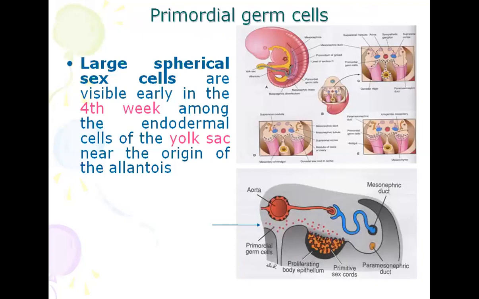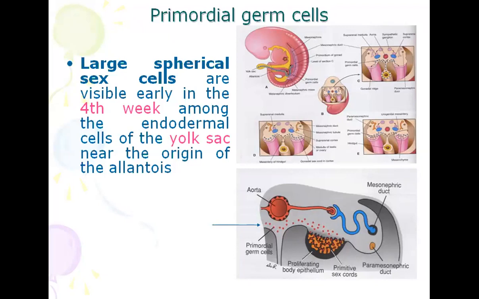First of all, let's discuss the primordial germ cells, where they are formed. These are large spherical sex cells visible early in the fourth week among the endodermal cells of the yolk sac near the origin of the allantois. You can see in A there is the yolk sac, and near the yolk sac there is the allantois.